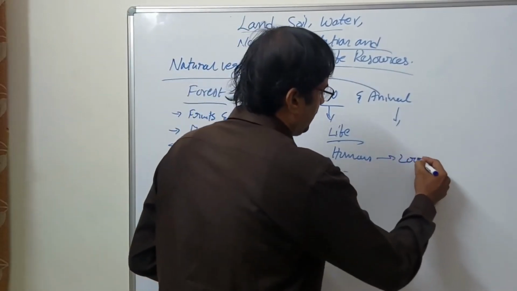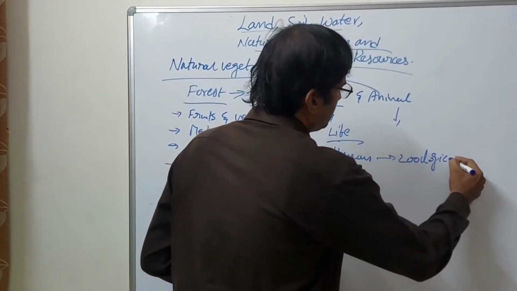Zoo is one of the important zoological parks.